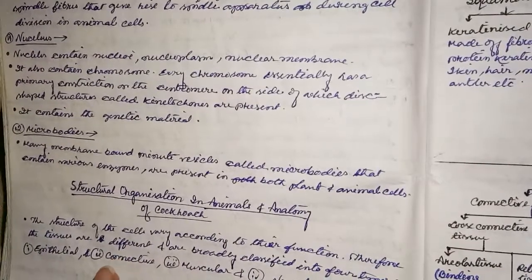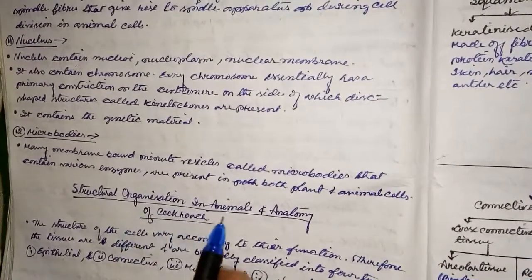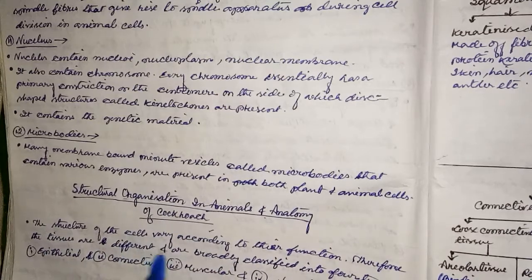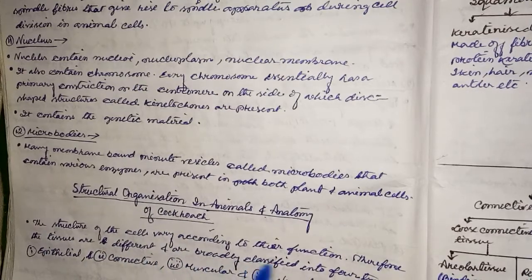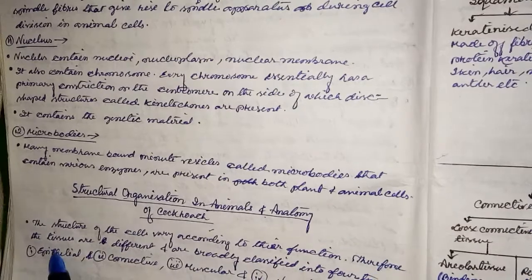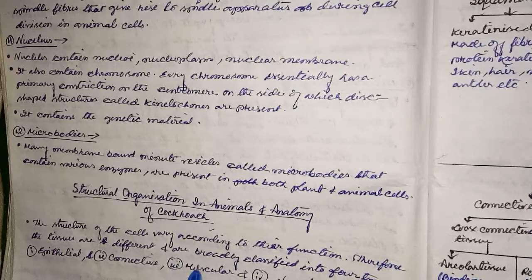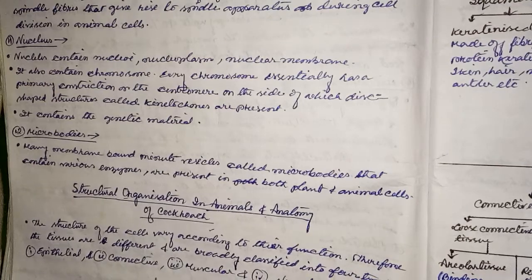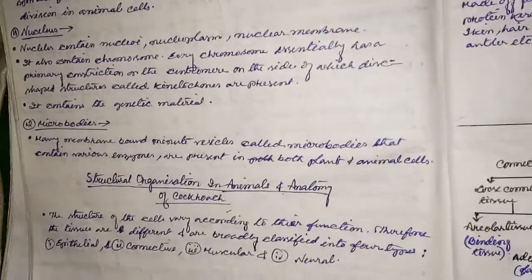Here is another chapter, known as structural organization in animals and anatomy of cockroach. The structure of these cells varies according to their function. Therefore, the tissues are different and are broadly classified into 4 types: epithelial, connective, muscular and neural.